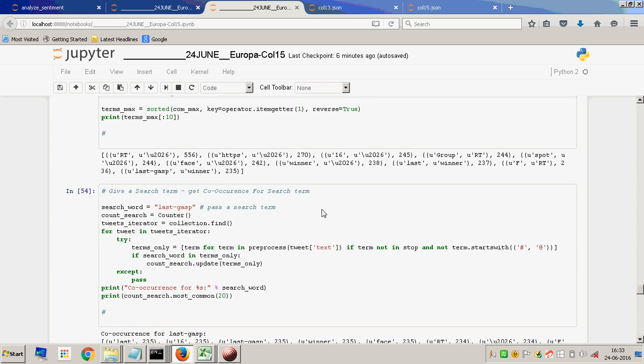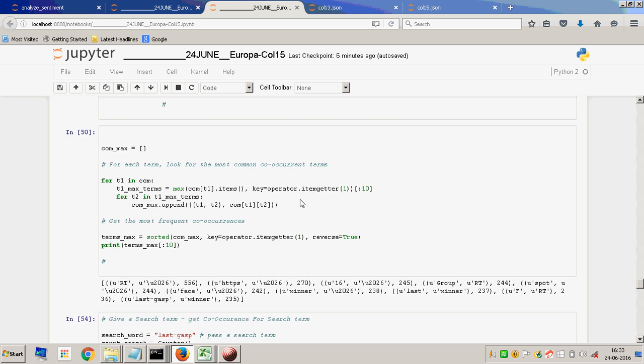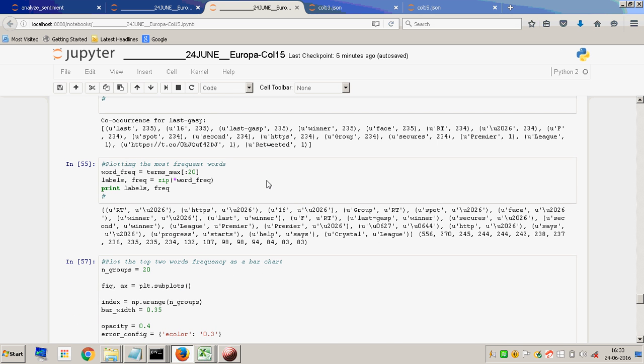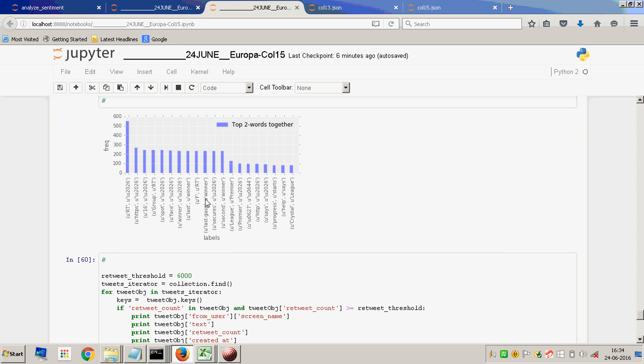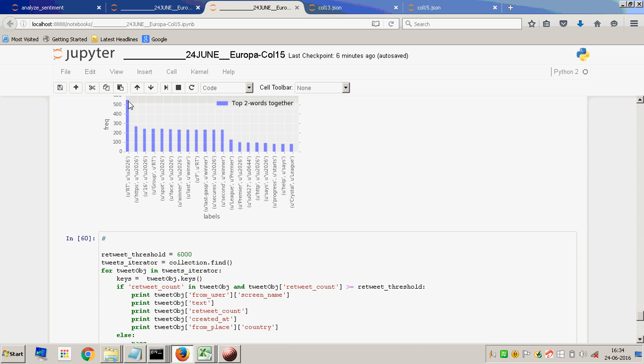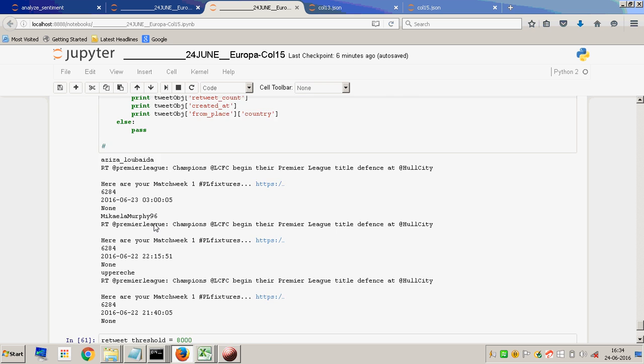And further, co-occurrence terms, so what is occurring together, and then plotting the co-occurrence terms. Once you plot them, you see the top two words which occur together. The labels are those two terms and the frequency at which they occur together. So retweet and 2026 are occurring together almost 550 times.